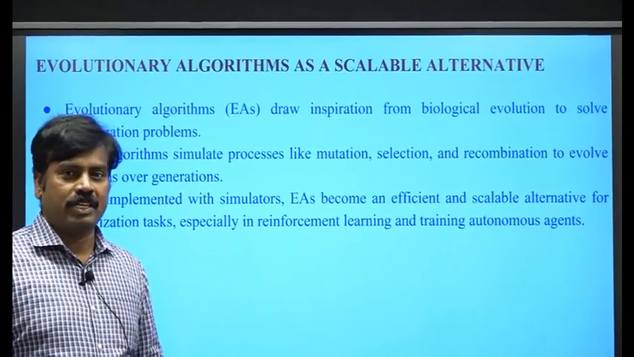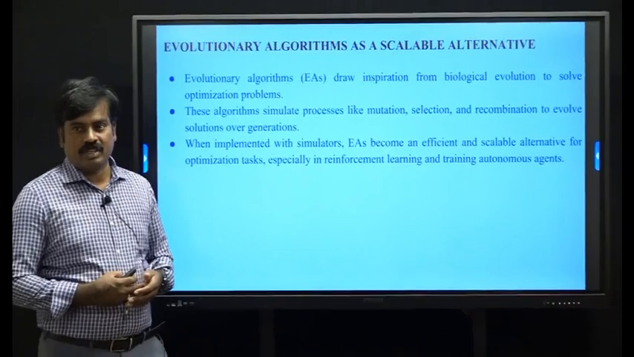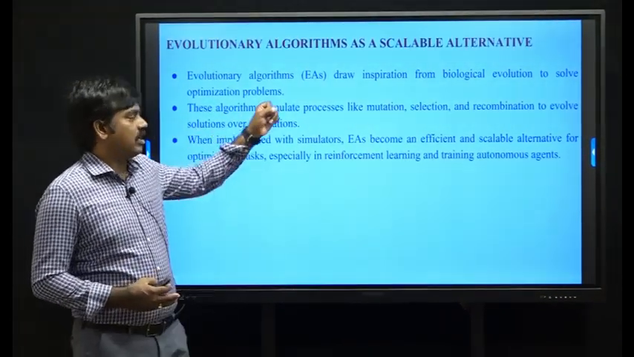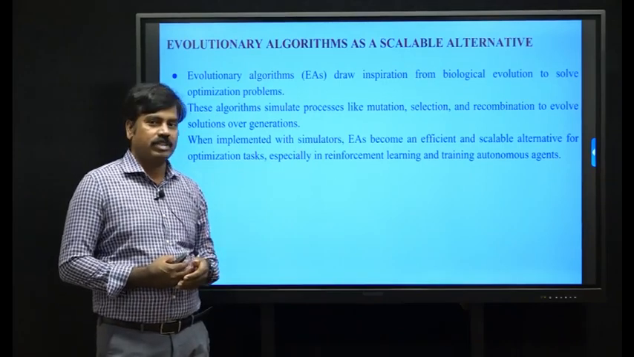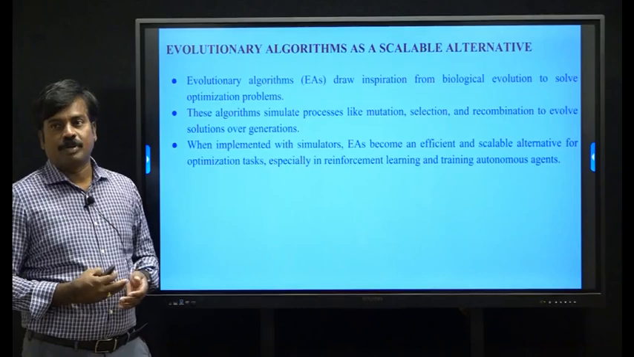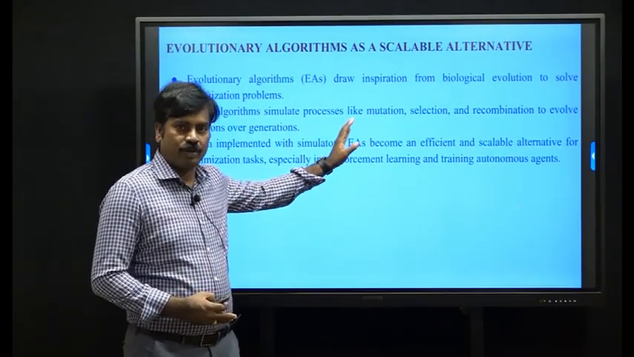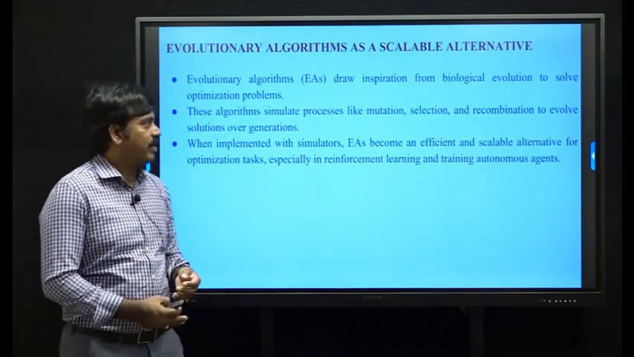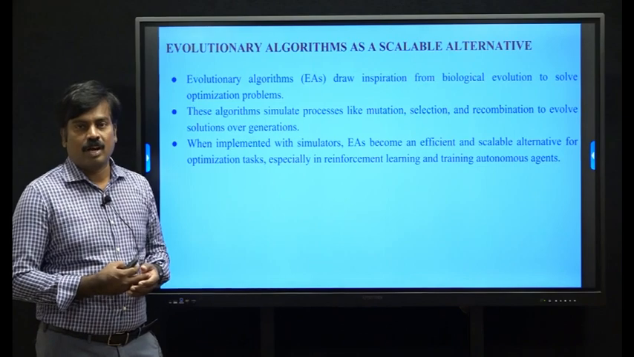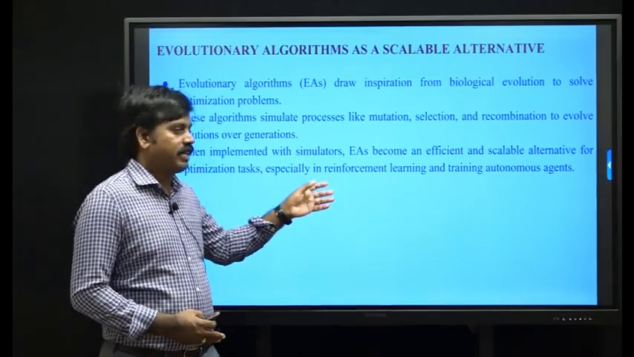The inspiration concept we are taking from reinforcement learning is natural selection and biological evolution. These evolutionary algorithms are used as optimization methods instead of gradient descent optimization methods. These algorithms simulate processes like mutation, selection or recombination to evolve solutions over generations to solve optimization problems. These are implemented with simulators.